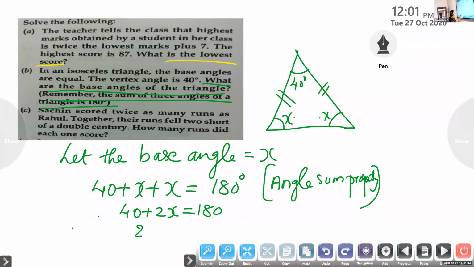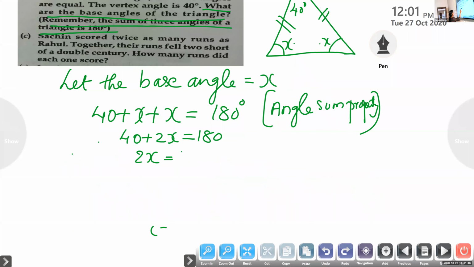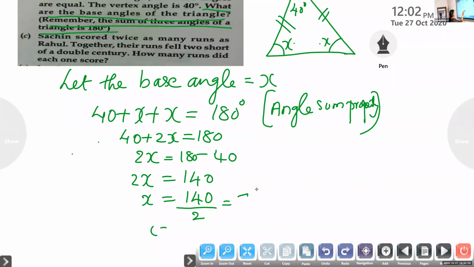And 2x will be what? 2x is equal to 180 minus 40, which is 140. So x is equal to 70 degrees.